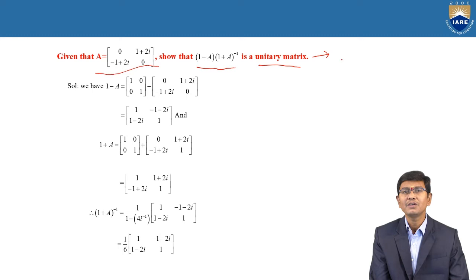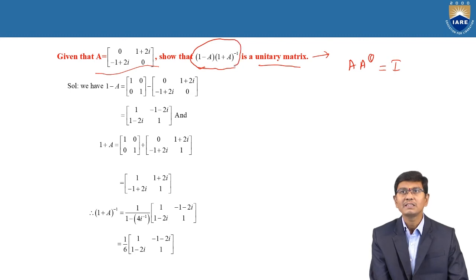The definition of the unitary matrix is that A into A power theta is equal to I. But in this problem, in place of A, the given matrix is totally I minus A into I plus A whole inverse.